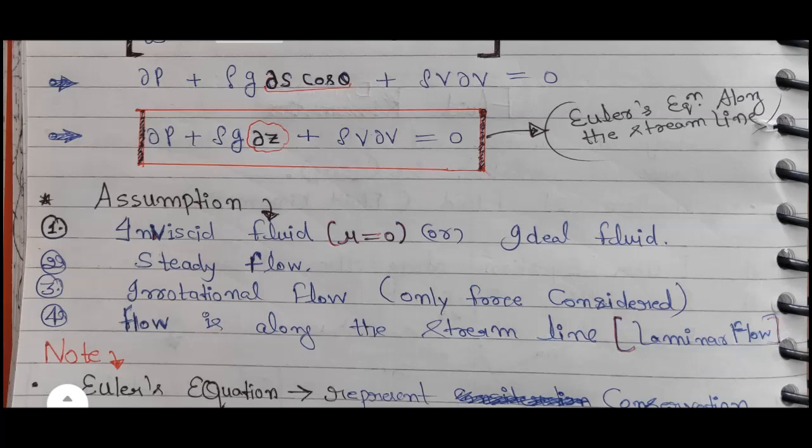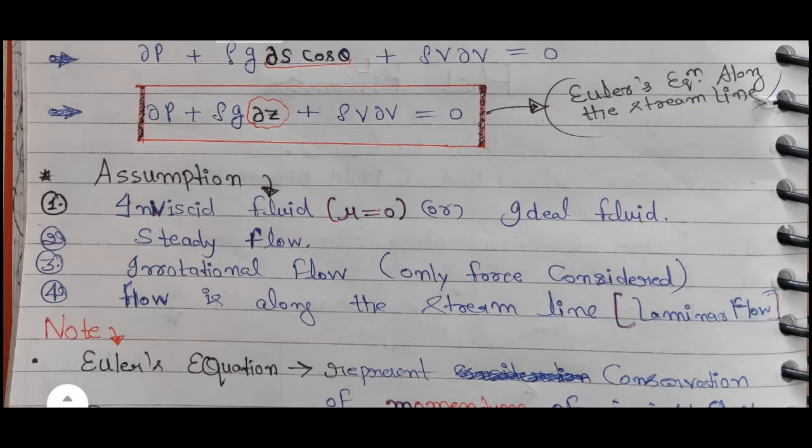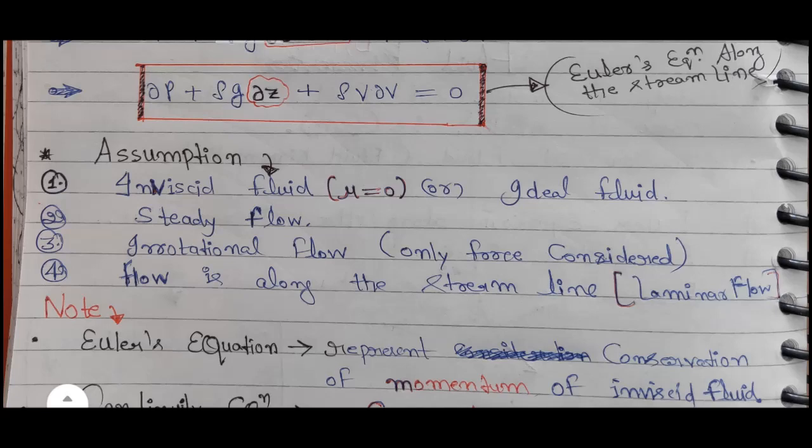Assumptions. First is inviscid fluid, meaning dynamic viscosity is 0. I have already studied this topic. Or ideal fluid. Steady flow means constant with respect to time. Irrotational flow means only this force is considered. Flow is along the streamline, that is laminar flow.